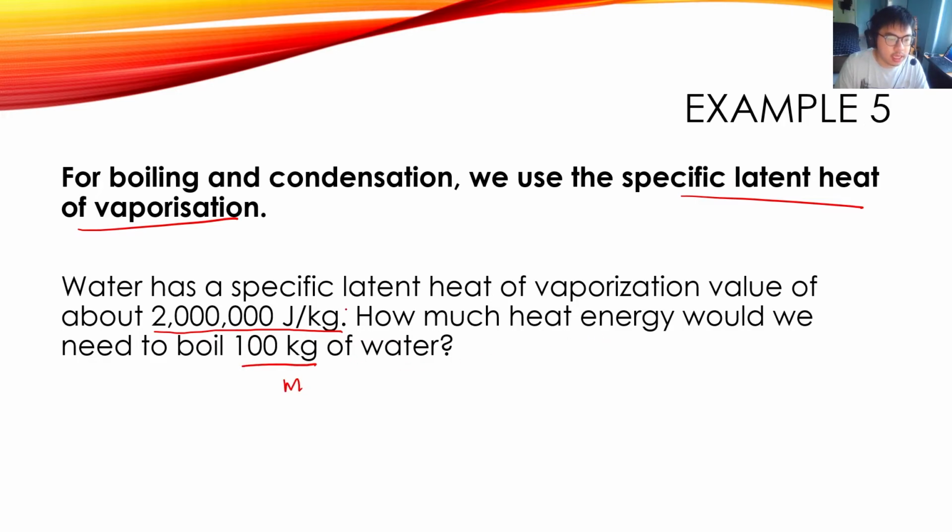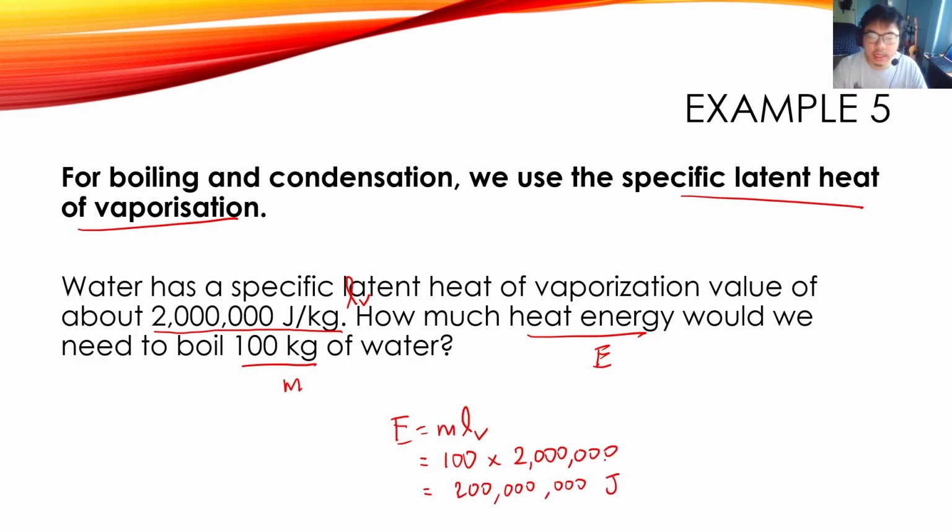So this is the mass. This is the specific latent heat of vaporization, and we want to calculate its energy. We use the same formula, but this time the symbol L has a small v, and then the mass is 100. The specific latent heat of vaporization is 2 million, and then the answer is 200 million joules. Okay, so in other words, if you want to boil completely 100 kilograms of water, this is how much energy you need. So this is latent heat you need to boil water.